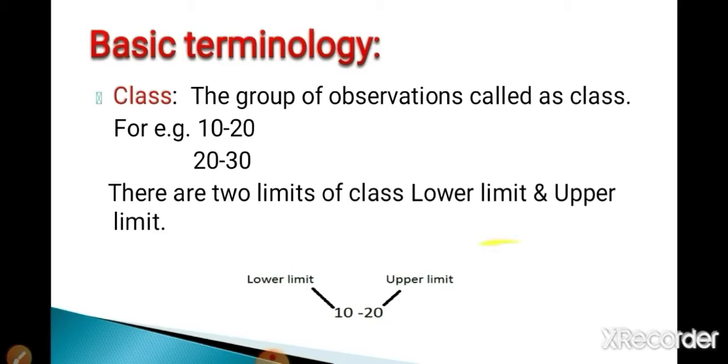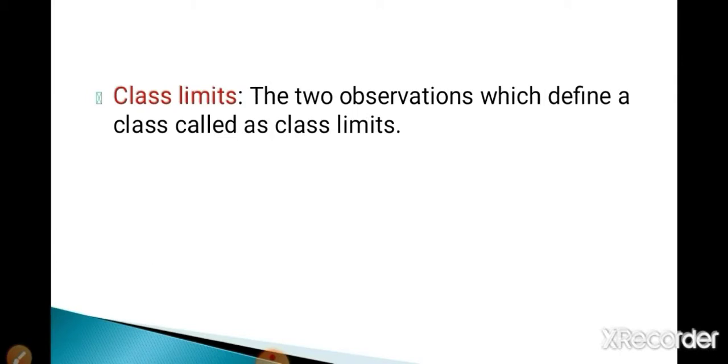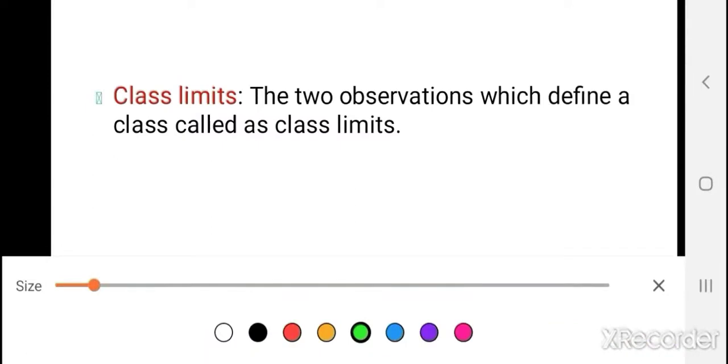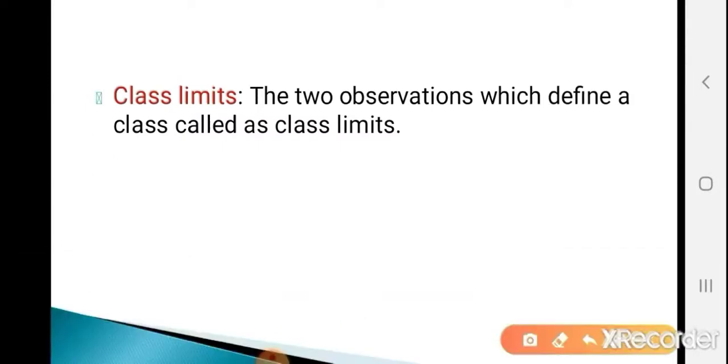Okay. Now the next is class limits. Every class has 2 limits, lower limit and upper limit. The 2 observations which define a class are called the class limits. In the previous example, 10 to 20, these 2 numbers define a class, called the class limits.